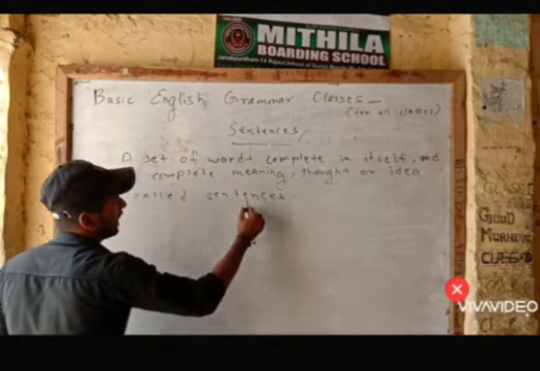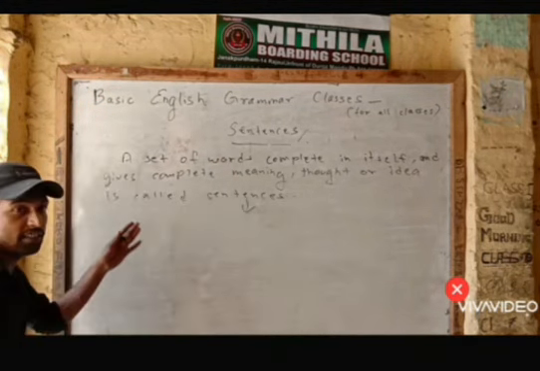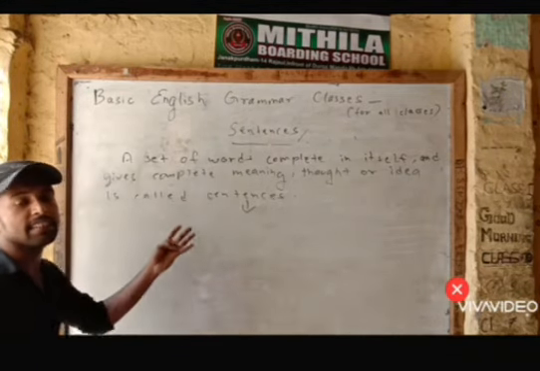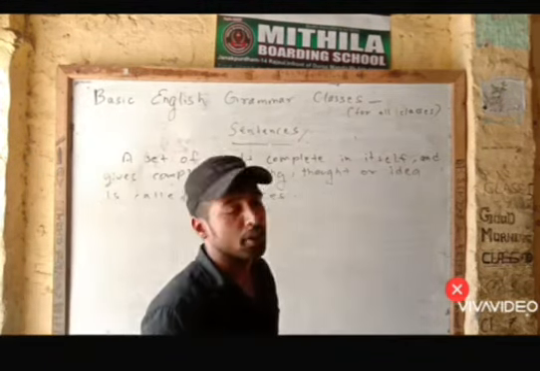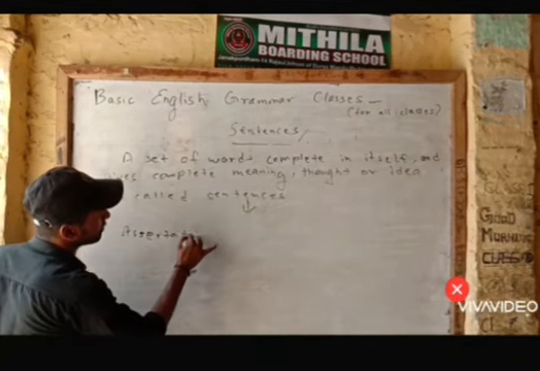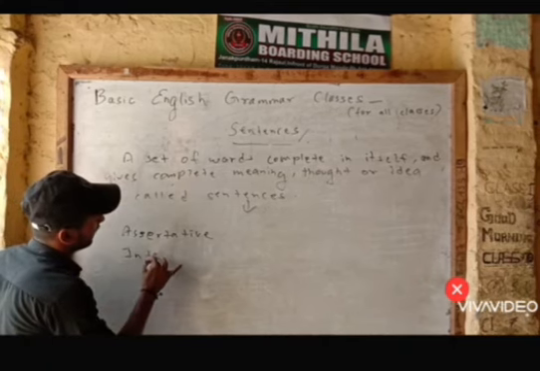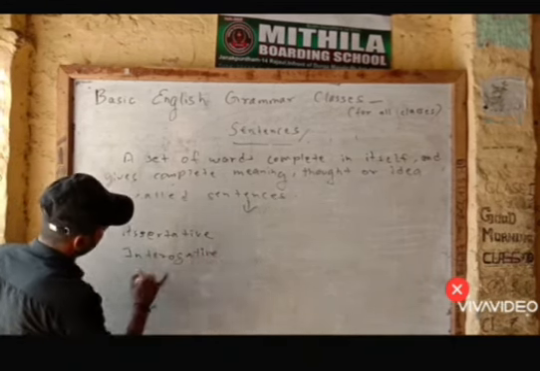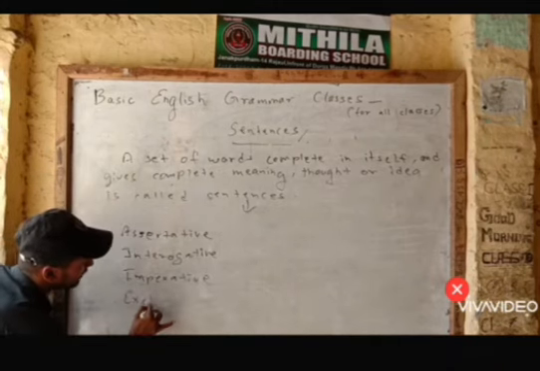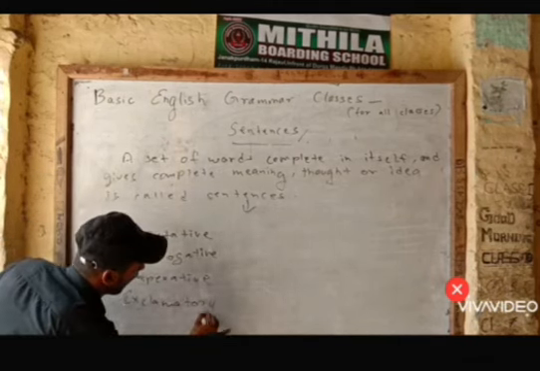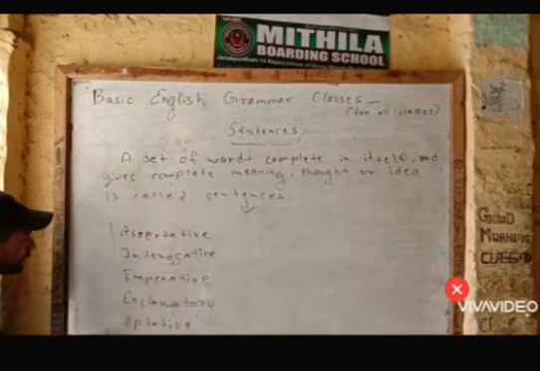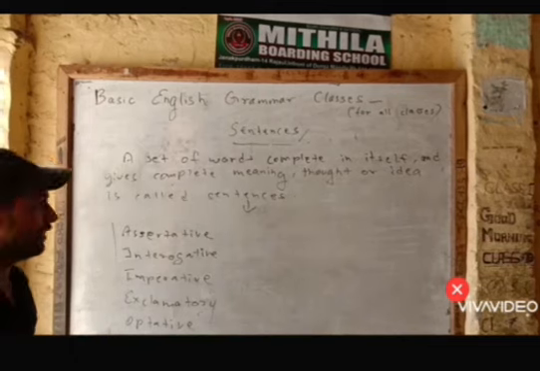The types of the sentences, okay? We will come to know the types of the sentences. What are its types? What are its kinds? Basically, sentences can be categorized in 5 categories, which will be assertive sentences, interrogative sentences, imperative sentences, exclamatory sentences, and the last optative sentences. These are the basic 5 types of sentences.